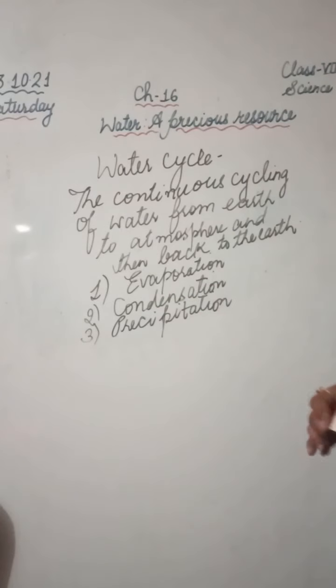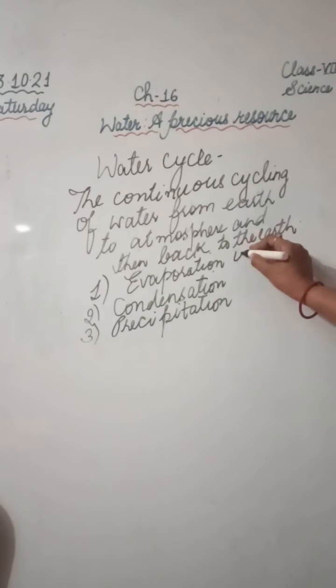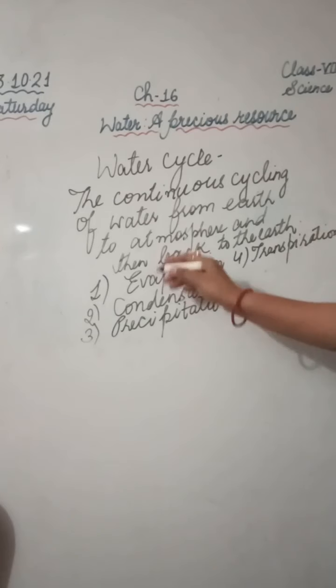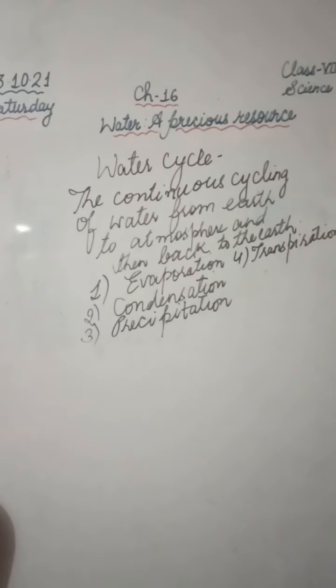Another process involved in this water cycle: we know that the leaves of trees also release water vapor through the process of transpiration. So these are the important processes involved in the water cycle: evaporation, condensation, precipitation and transpiration. I hope these processes are now clear to you, and how water is maintained on the earth.